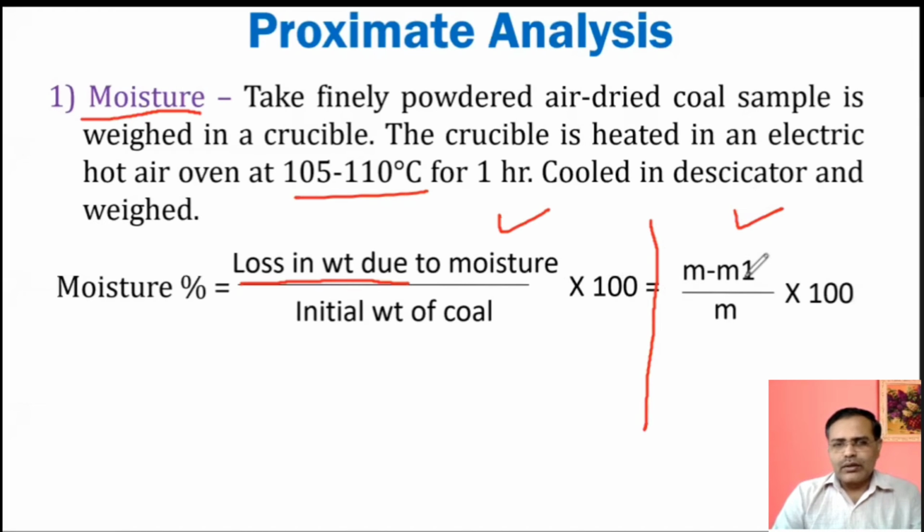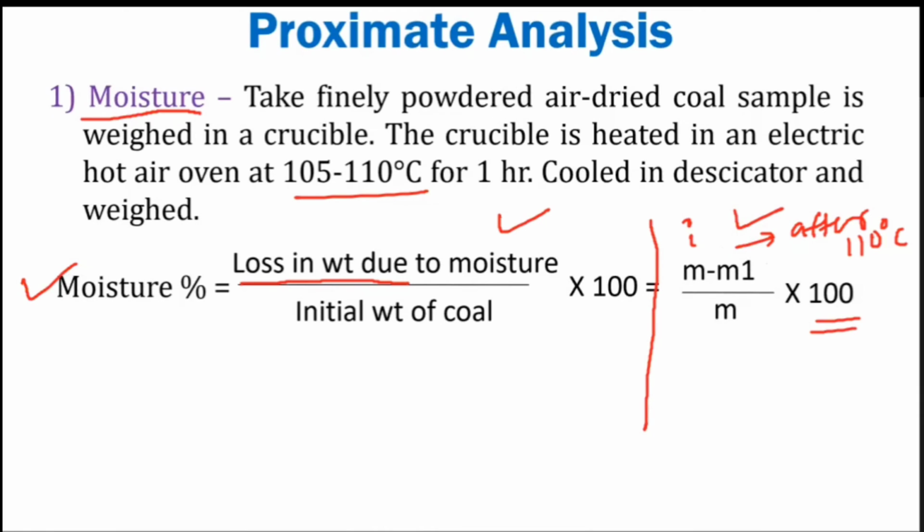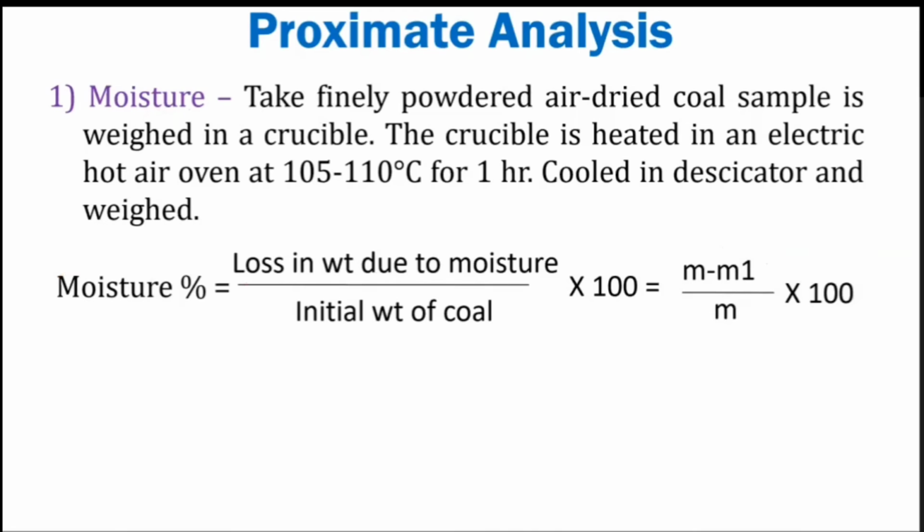So m minus m1. M is the initial weight of coal sample, and m1 is the weight of coal sample after heating to 110 degrees Celsius. M is initial, and m1 is not final, but the weight after 110 degrees Celsius. The initial weight will be more because there is a loss in weight. So (m minus m1) divided by m and multiplied by 100 for percentage gives us the moisture percentage. Okay, that is simple.